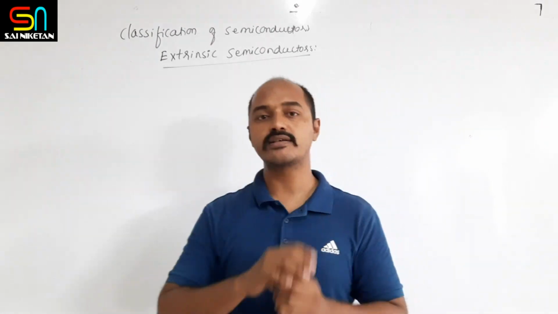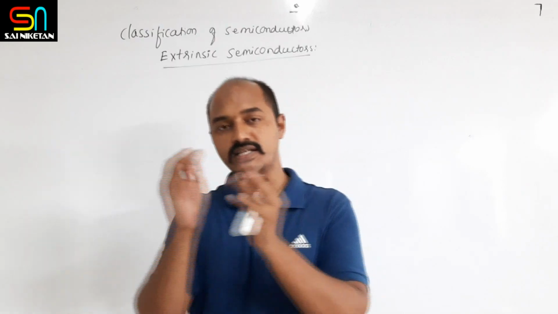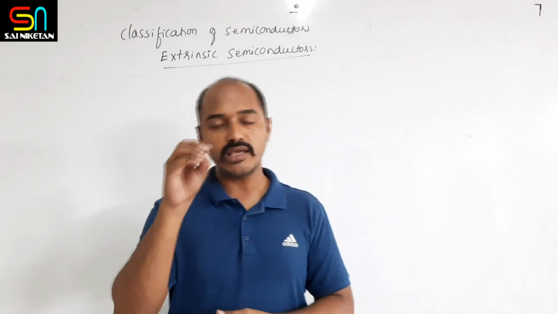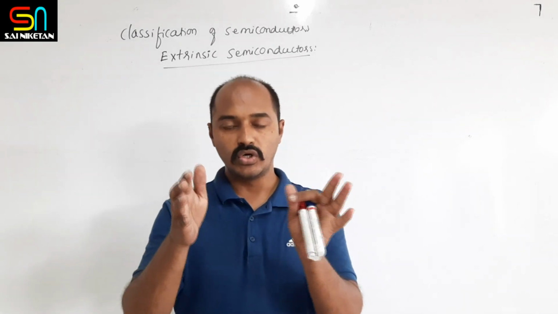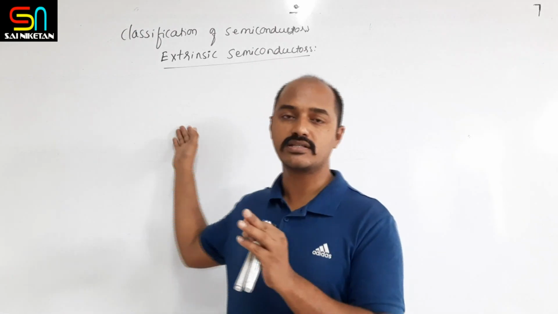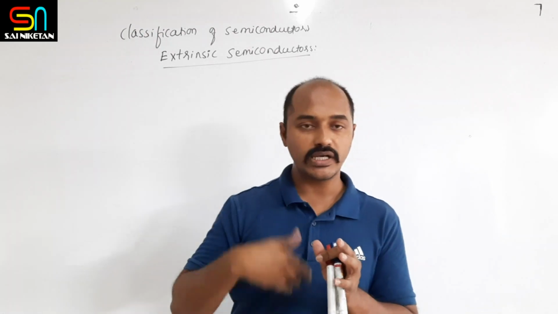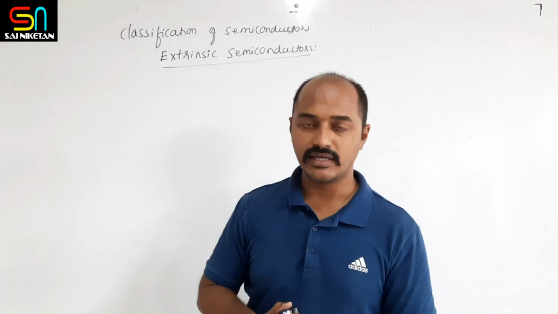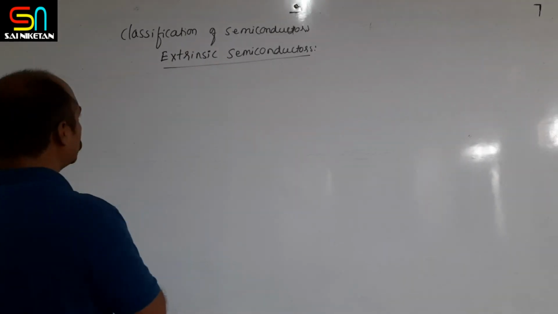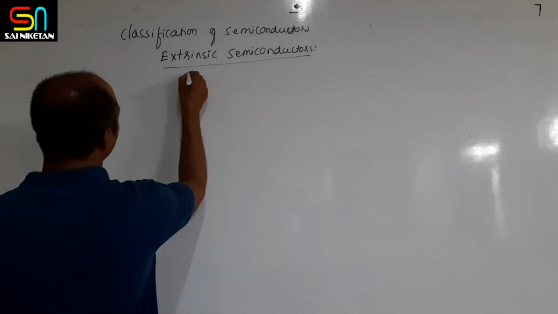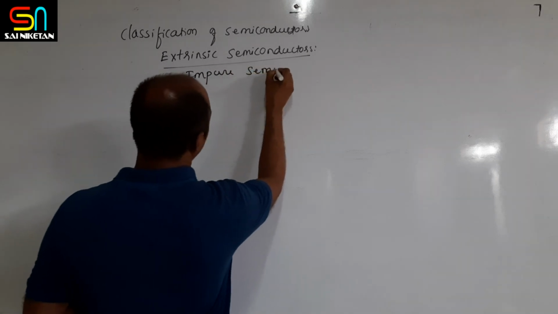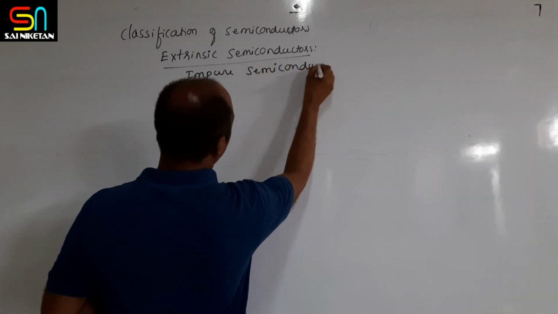If you take an intrinsic semiconductor, during its crystallization, meaning during its solidification, if we add any impurities to the semiconductor, then that kind of semiconductor becomes an extrinsic semiconductor. Depending upon the need, we have to add the impurity. Hence, these are impure semiconductors.